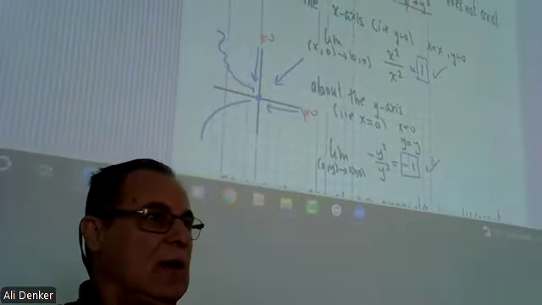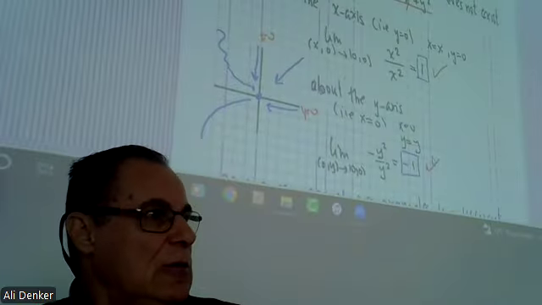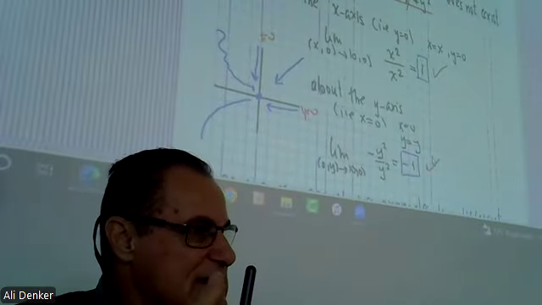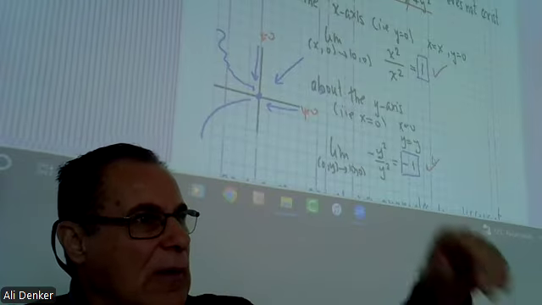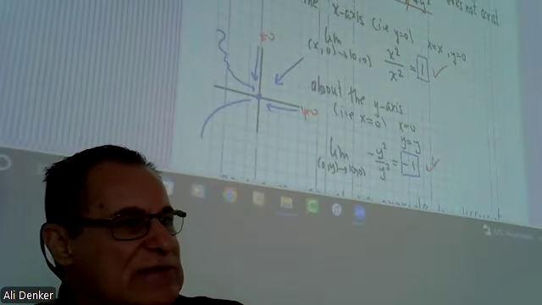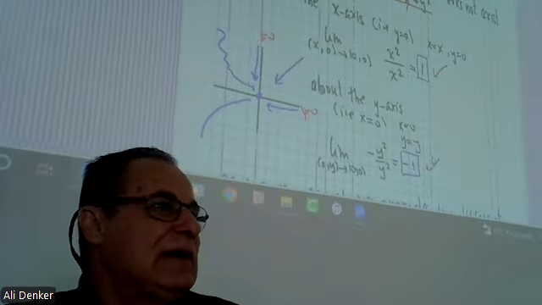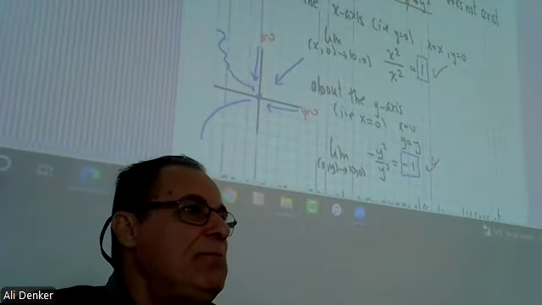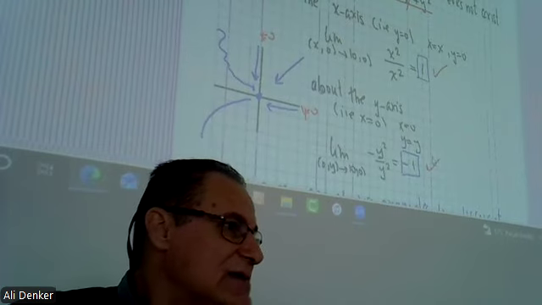So you see, when you go to the origin (0, 0) along the x-axis, you get limit 1. When you go to (0, 0) using the y-axis, you get -1. Two different limits means the limit does not exist. Okay? The limit does not exist.